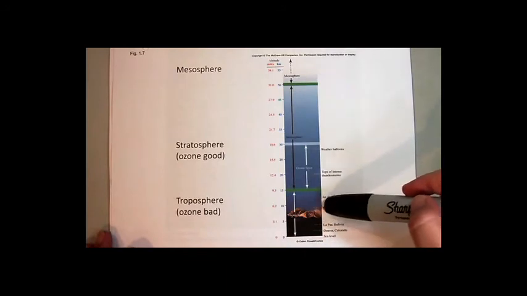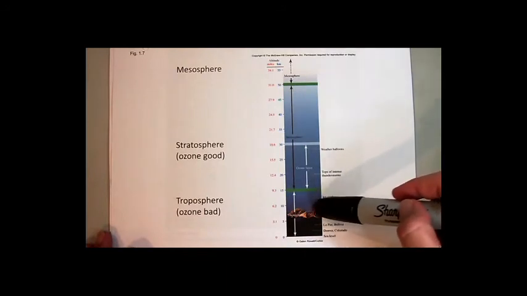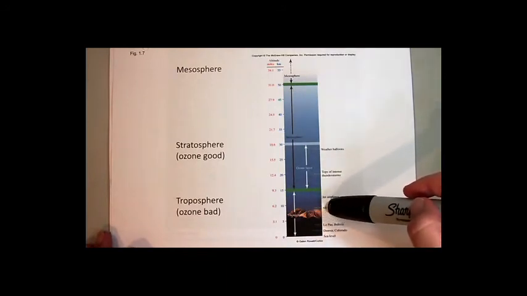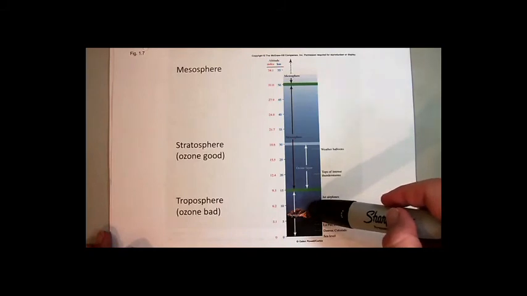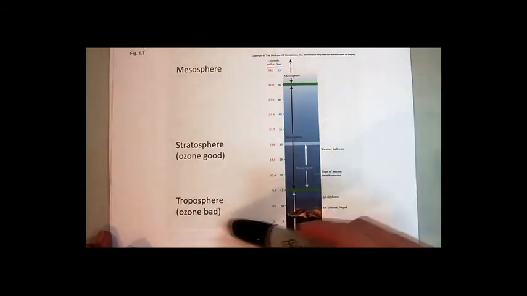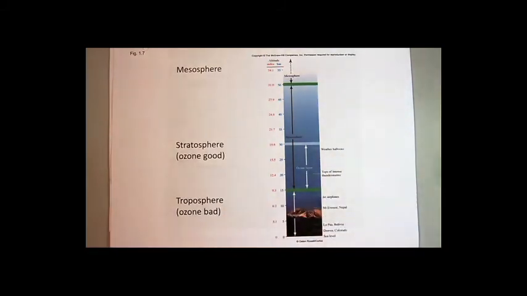Right now, we're talking about ozone that's created in the troposphere as part of human activities, especially the burning of fossil fuels. So we want to understand where it comes from and why it's a problem, so we can know how to avoid it and how to reduce the problem. All right, so we're going to talk about tropospheric ozone and why it's bad.